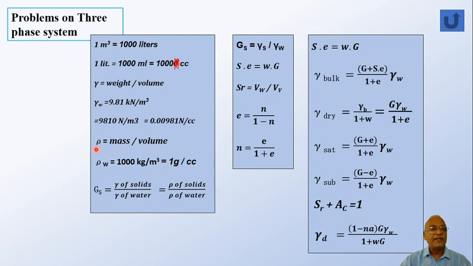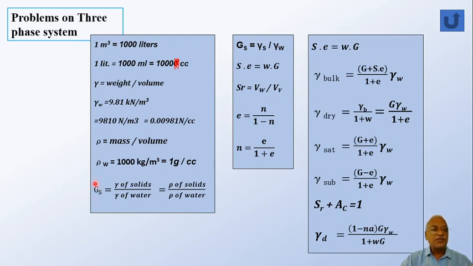Rho, the density, is equal to mass per unit volume. Again, this equation is often used if you want to calculate mass. We'll be using a relation like rho, the density, multiplied by volume. Rho W, that is density of water, is 1000 kg per meter cube. If you want in grams per cc, it will be 1 gram per cc. So one has to imagine that 1 cc, 1 centimeter by 1 centimeter by 1 centimeter amount of water, if you take, it will be weighing 1 gram.